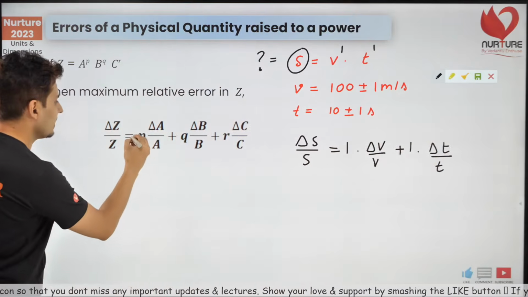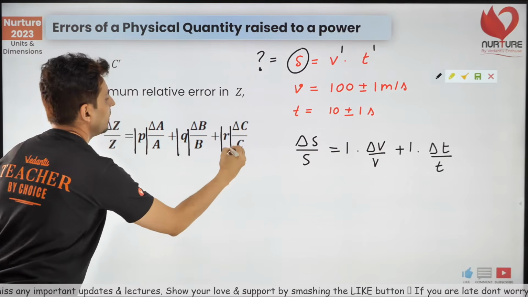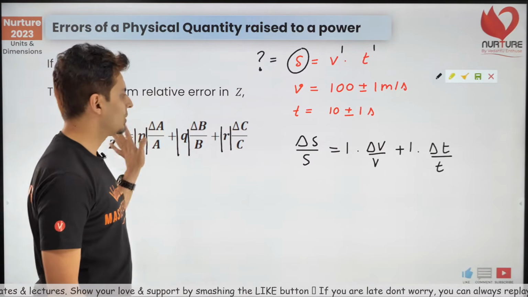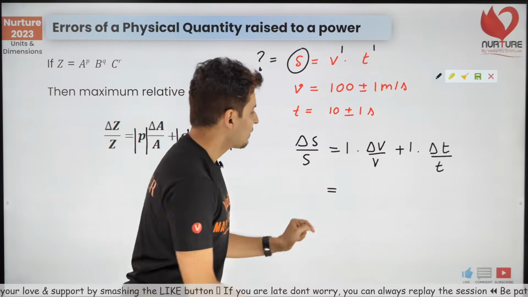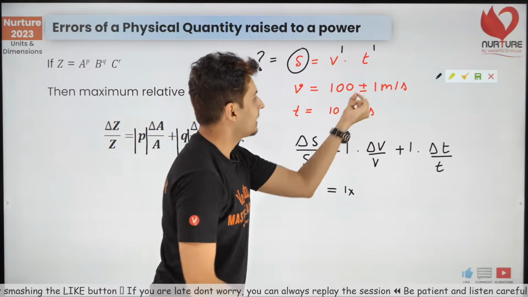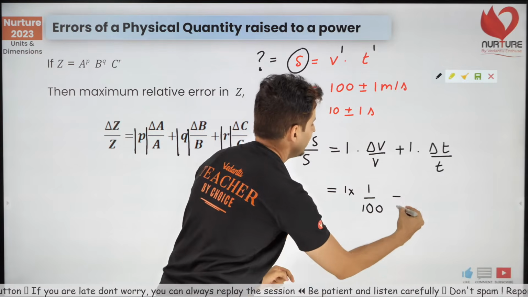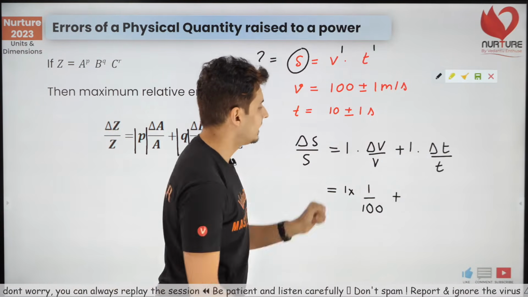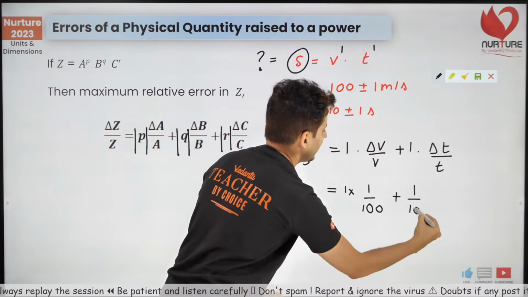There is a small thing over here. This should have been modulus. It's always the mod value of the powers, even if the power is negative. I'll come to that in a bit, but it should always be the modulus value. Now observe this. What is delta V by V? Error in velocity, 1 divided by 100, plus what is delta T? Delta T is 1 and time, that is nothing but 10.